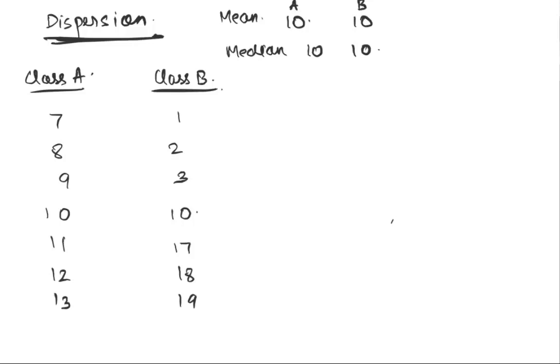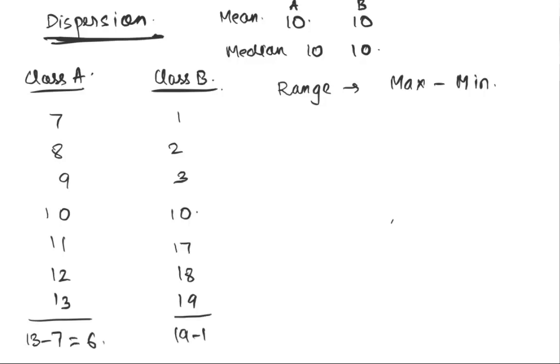The first measure that works in that direction is that of range. We talked about this briefly yesterday. Range is simply max minus min. So in this case, range is 13 minus 7, that's 6. In this case, it's 19 minus 1, that's 18. So if you look at range, you've got class A at 6 and class B at 18.